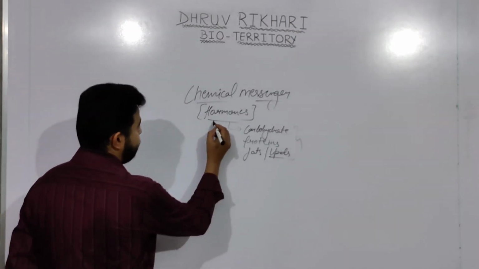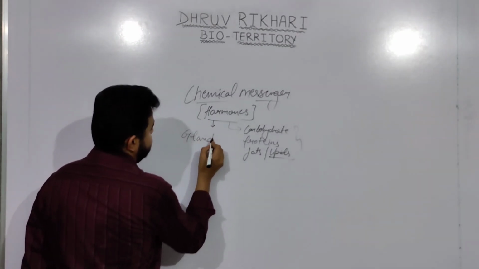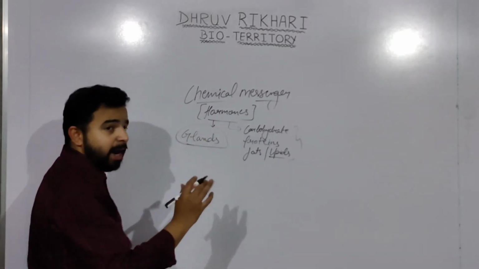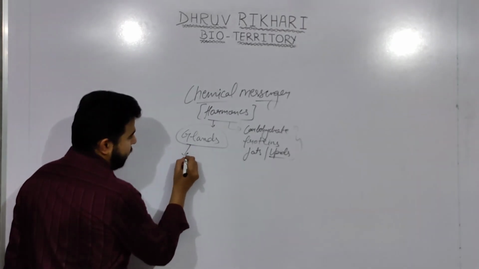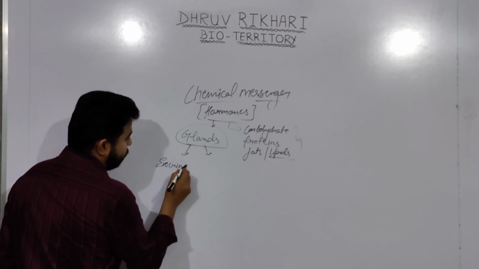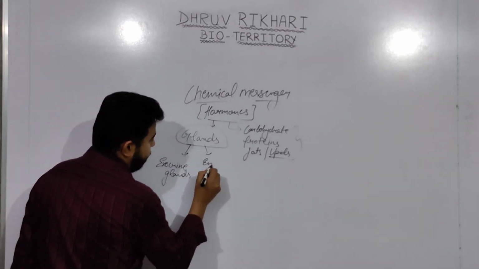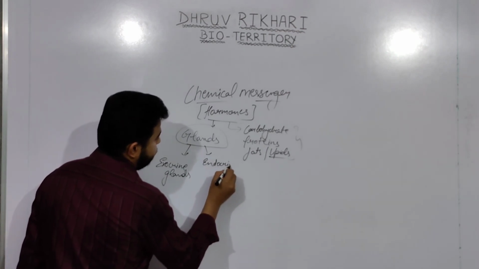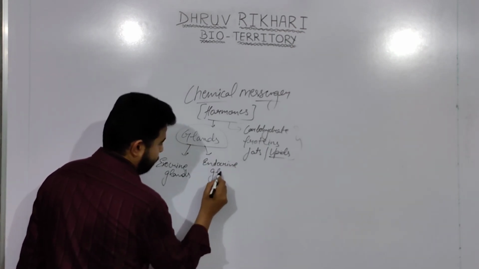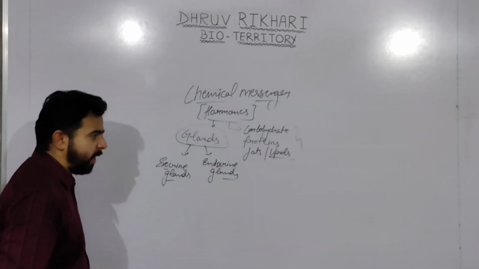These hormones are secreted by glands, and these glands are classified as exocrine glands and endocrine glands. There is a difference between them.